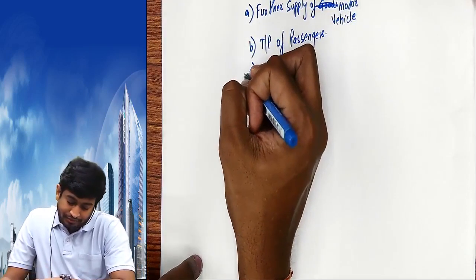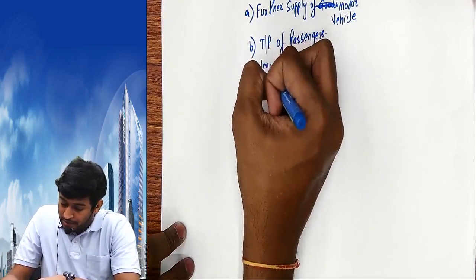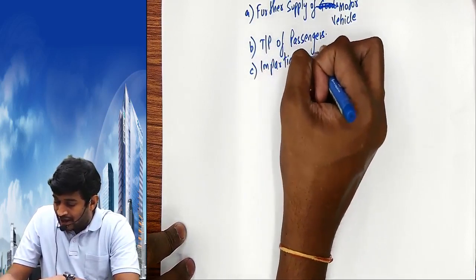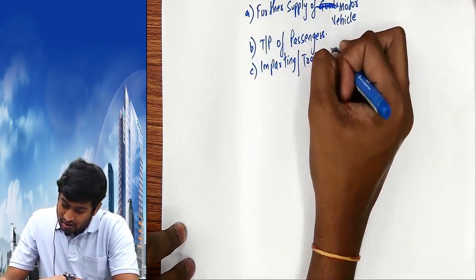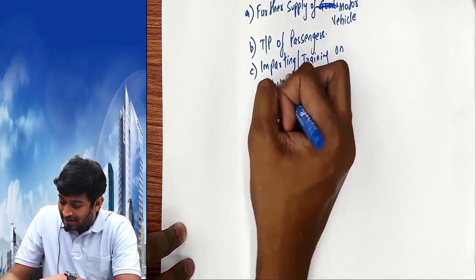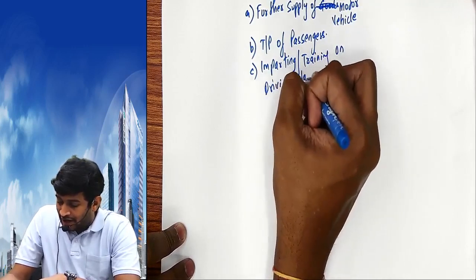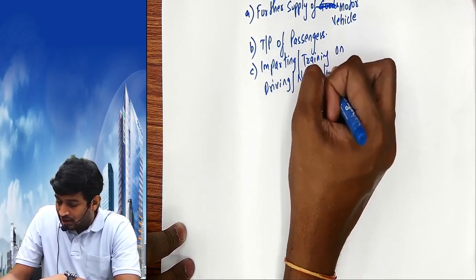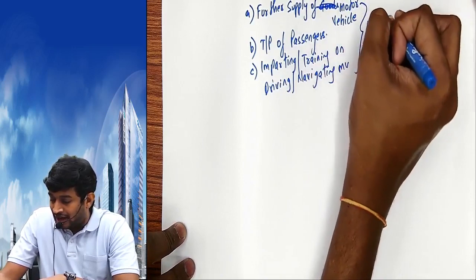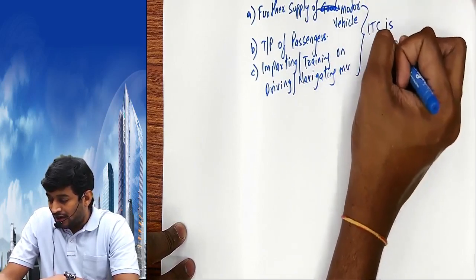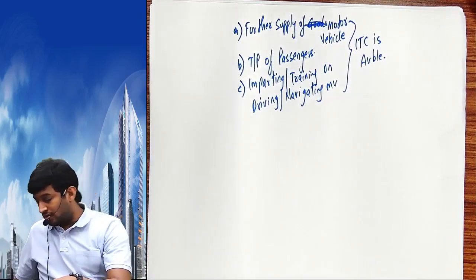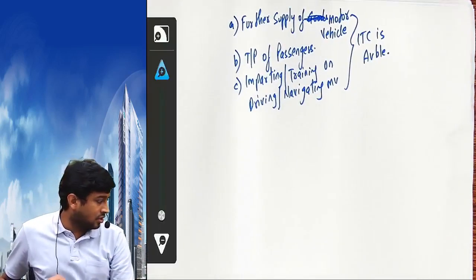Number 3, imparting training on driving, navigating the motor vehicle. In these 3 cases, ITC is available. These are special rules. Now I will explain the concept of each one, keep listening.